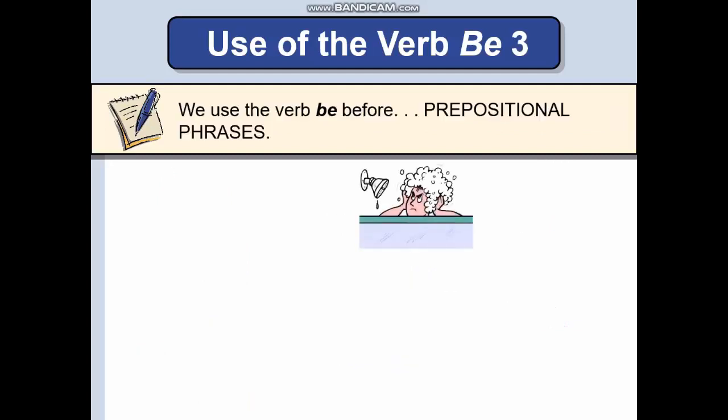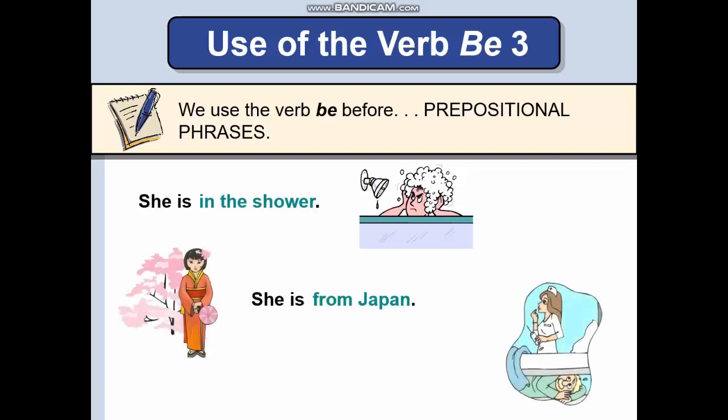Then we use verb to be before prepositional phrases. Examples: she is in the shower. She is from Japan. He is under the bed. In the shower, from Japan, under the bed, they are prepositional phrases. Now, read them, students.